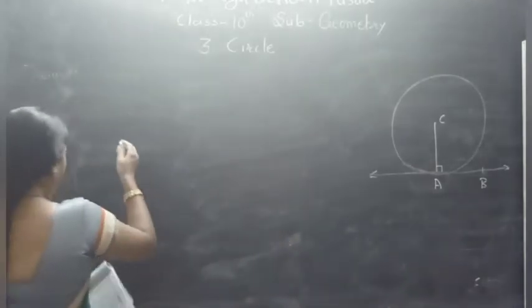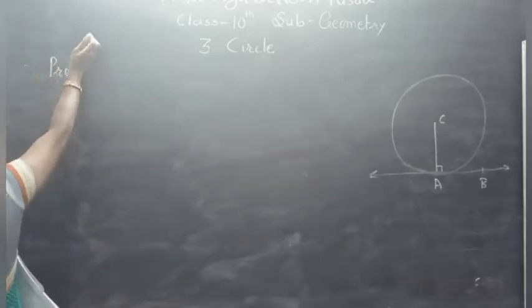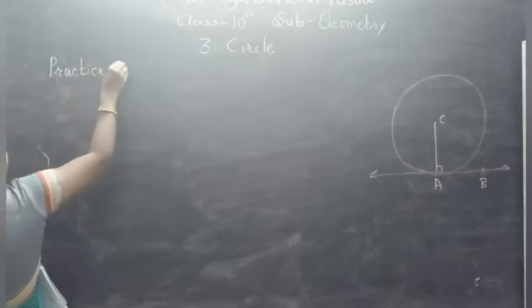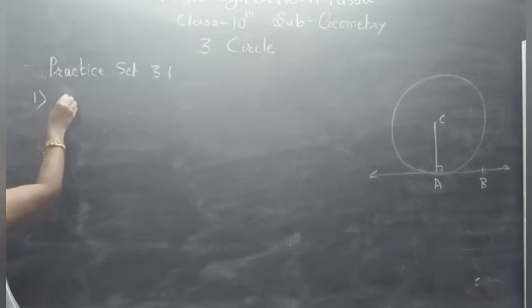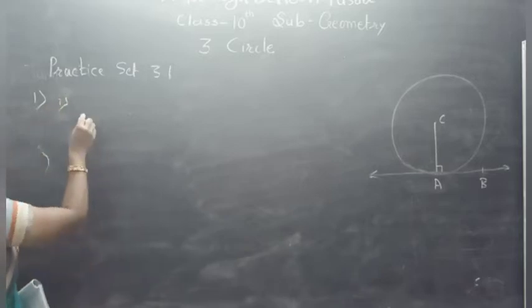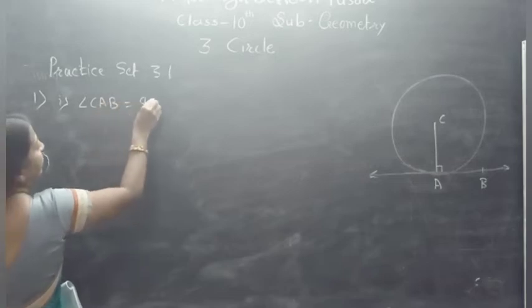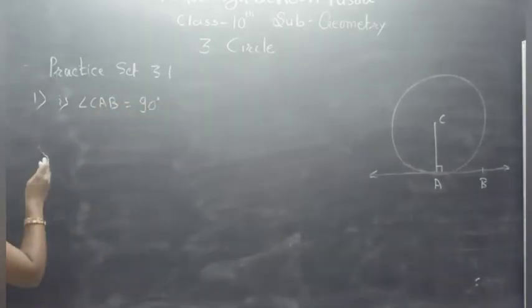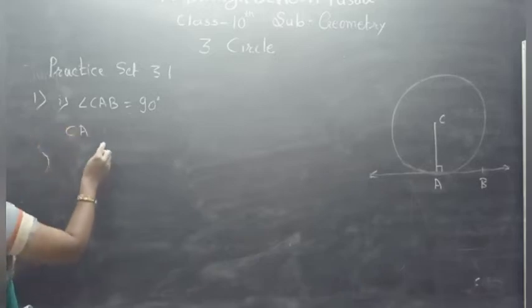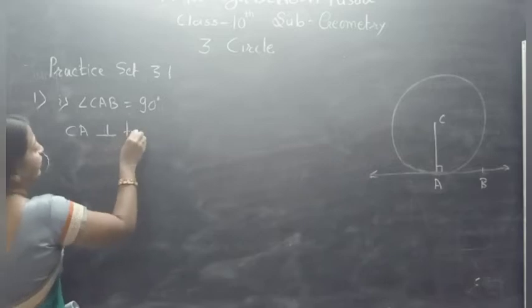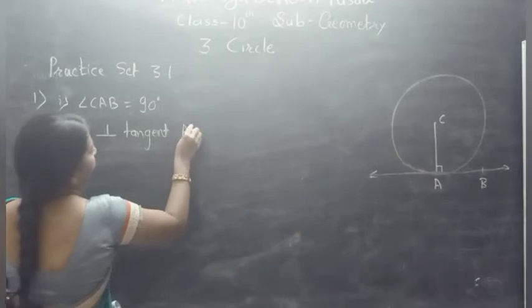We write here the first answer: angle CAB is equal to 90 degrees, and the reason is CA is perpendicular to tangent AB.